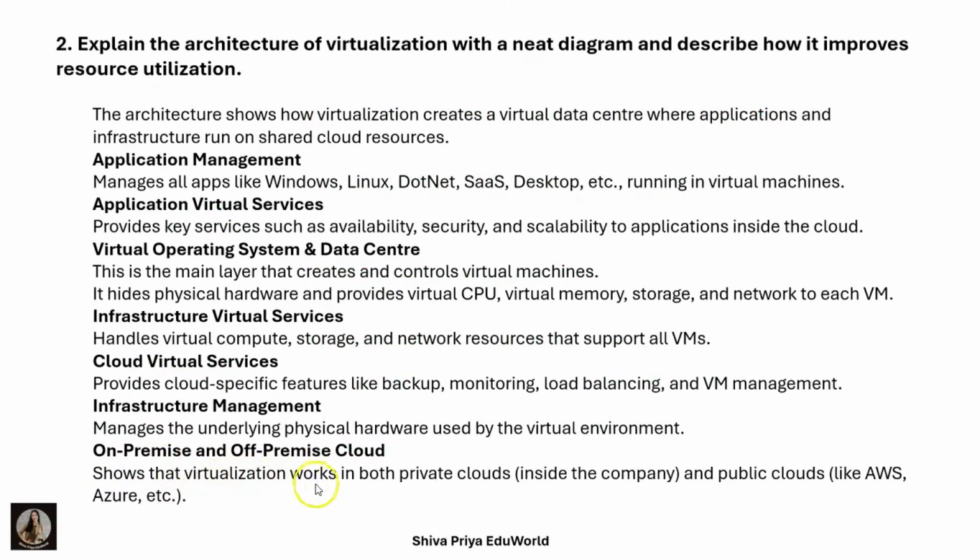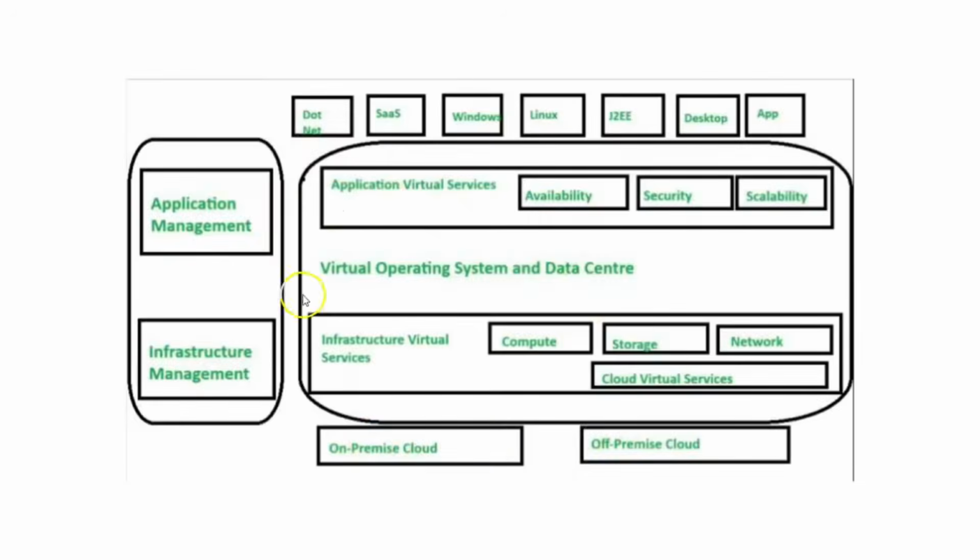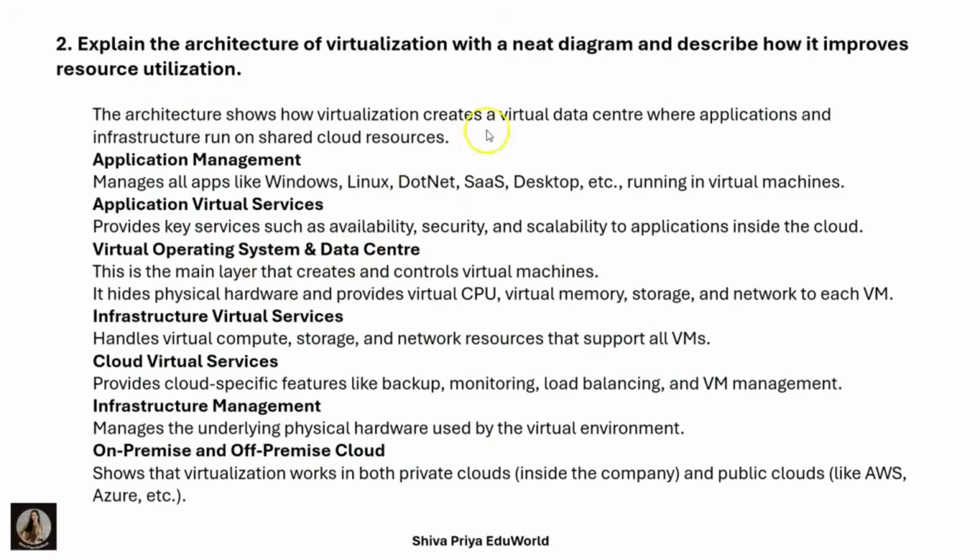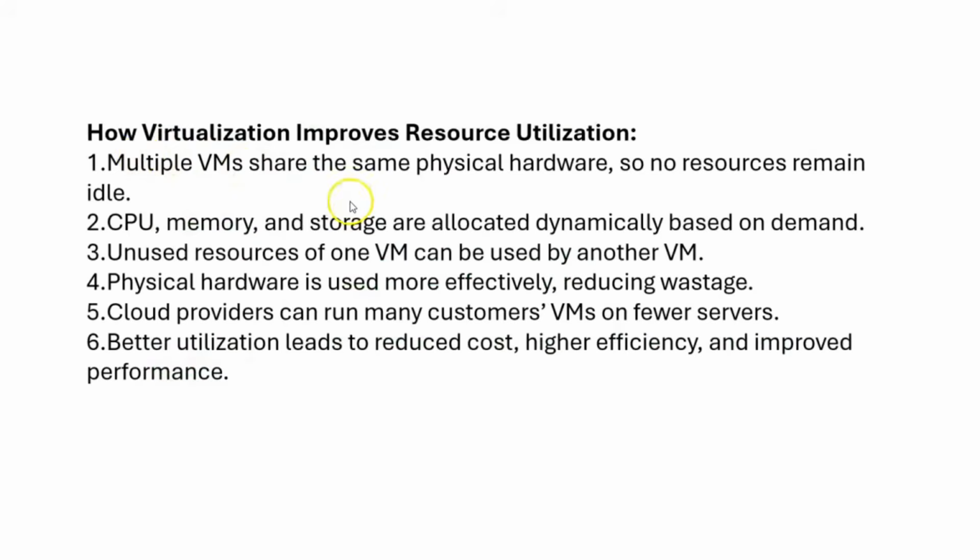It shows that virtualization works in both private clouds and public clouds. This is all about the virtualization architecture. They have also asked to describe how it improves resource utilization. Multiple virtual machines share the same physical hardware, as I explained previously, so no resource remains idle.